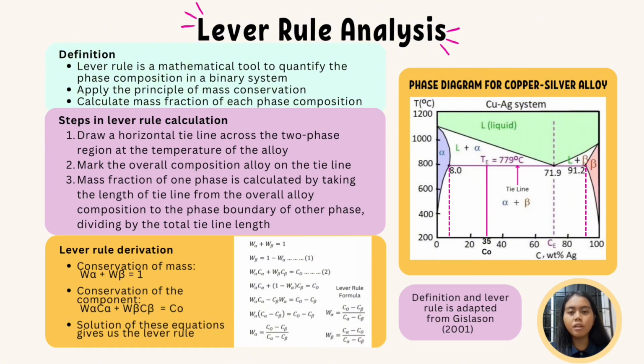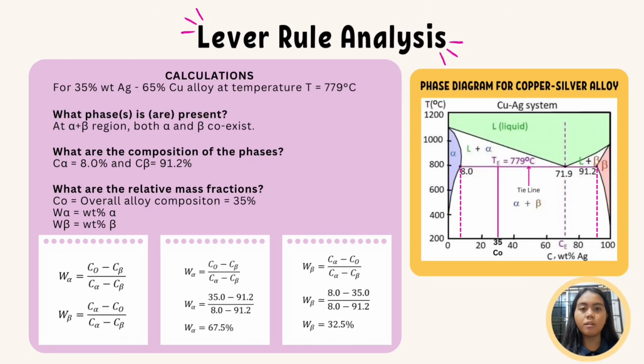beta. To find the formula of mass fraction of beta, we arrange equation 1 so that the mass fraction of alpha is on the left-hand side. Hence, that is how to obtain the lever rule formula from the derivation. Now I am going to perform calculations on the copper-silver phase diagram.